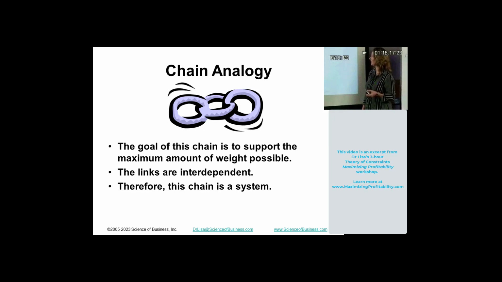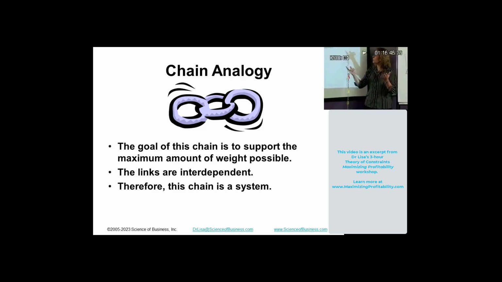So we're going to consider a chain. Now, the goal of my little chain here is to hold the maximum amount of weight possible, okay? So that's the goal, and all the links are interdependent. Meaning, in order to hold the weight, each link is dependent on the link above it. So we have a goal, and we have interdependency. By the way, this chain makes me really popular at all the airports. All the TSA people love to come talk to me about my chain.